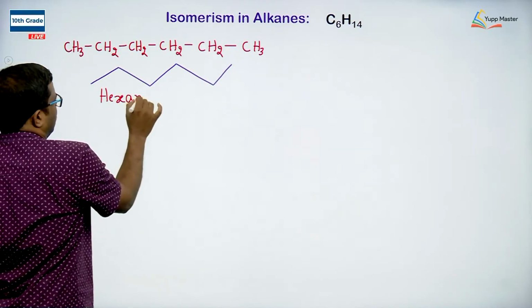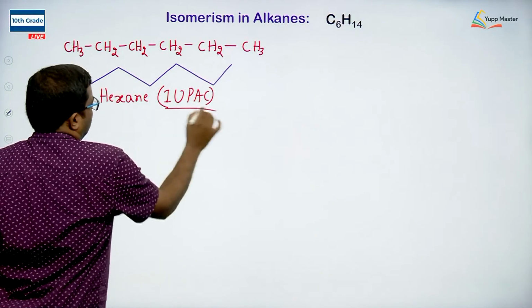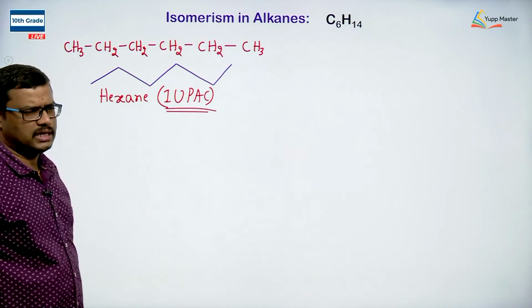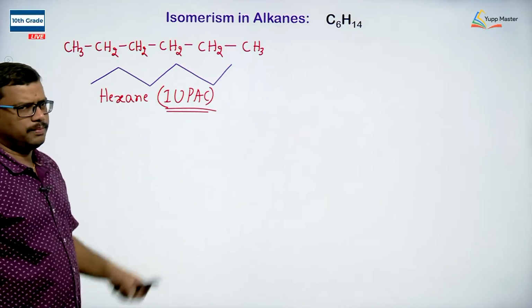hexane. So I will write only the IUPAC names now, so that you can accommodate all the isomers here. So this is hexane according to IUPAC nomenclature. N-hexane according to the common name of naming system, N-hexane.